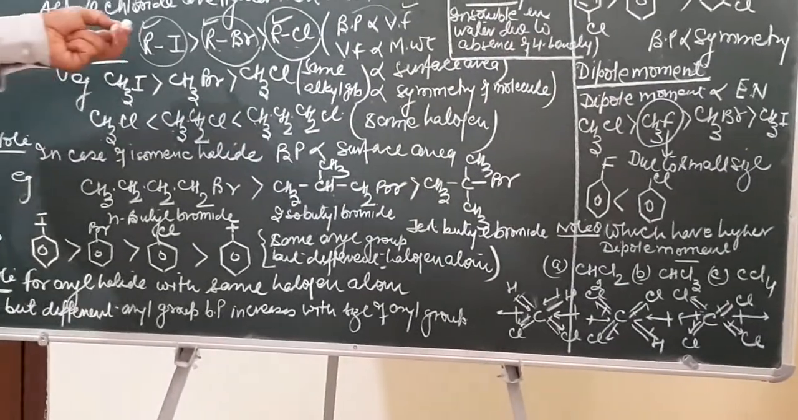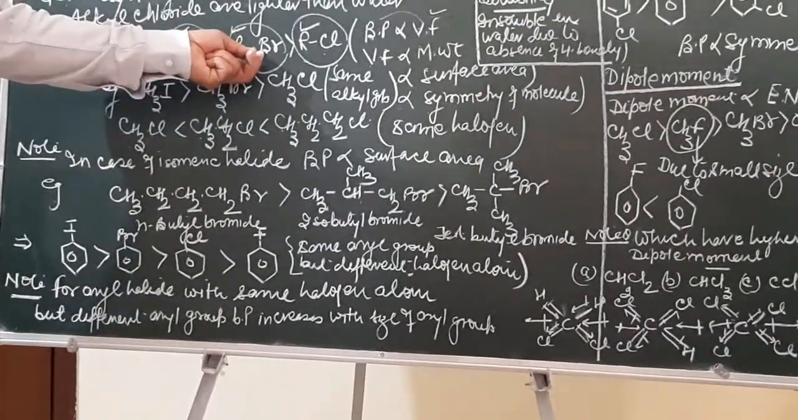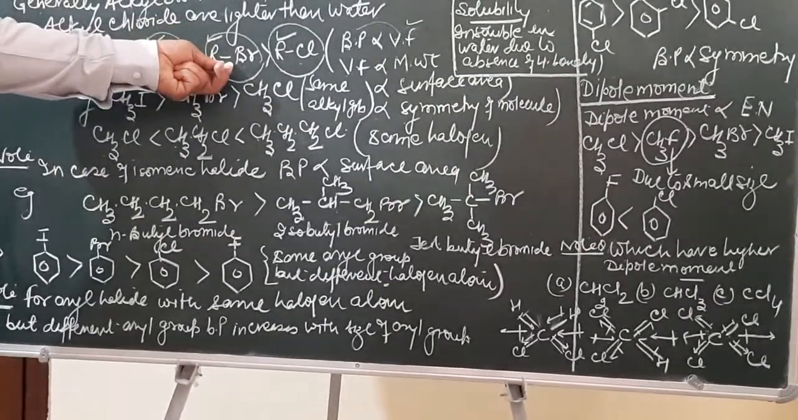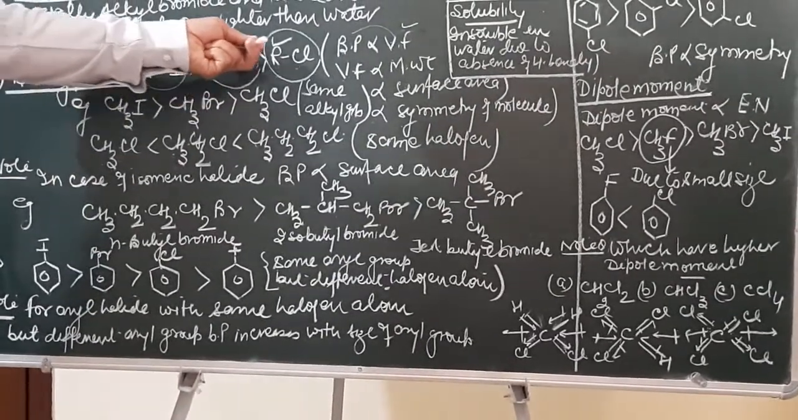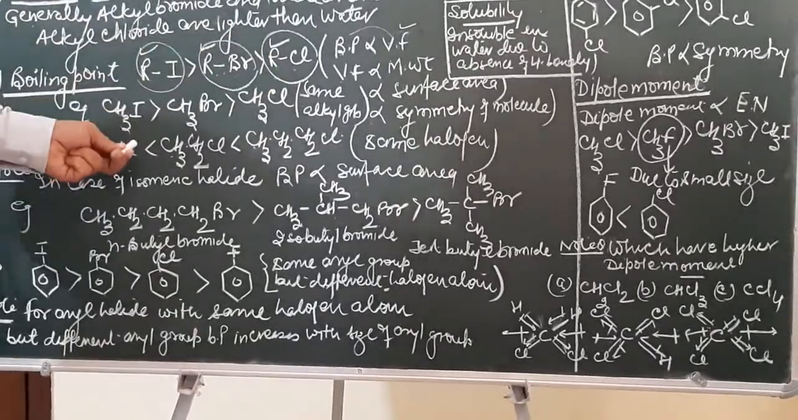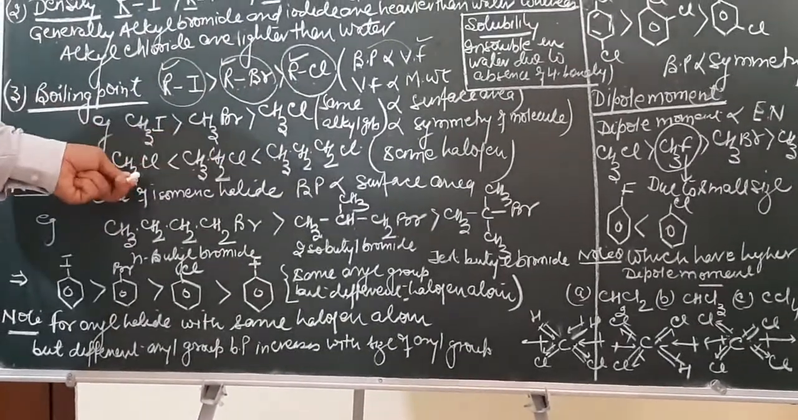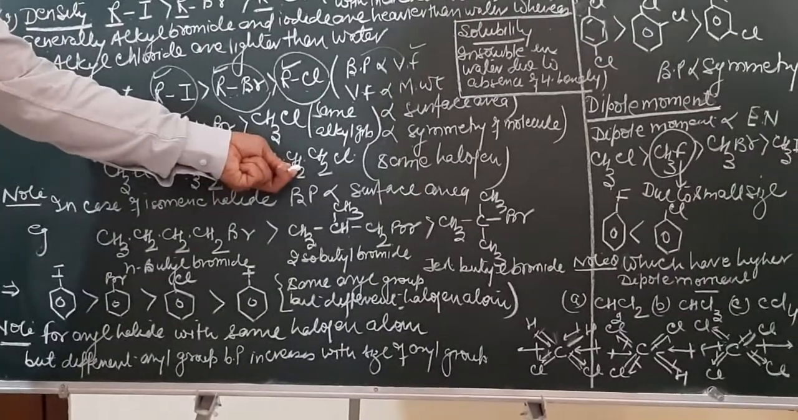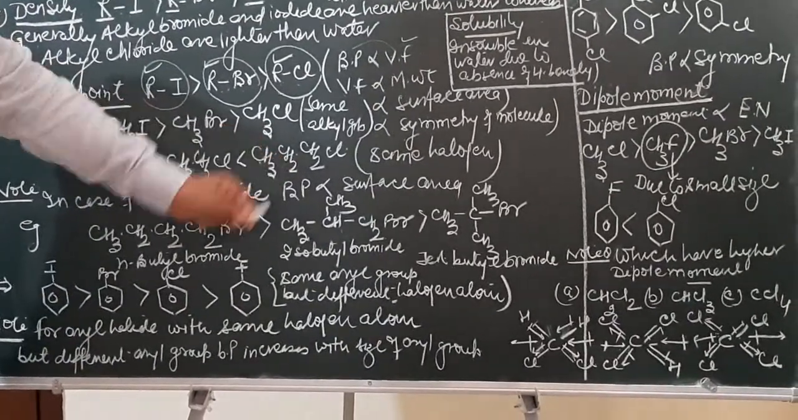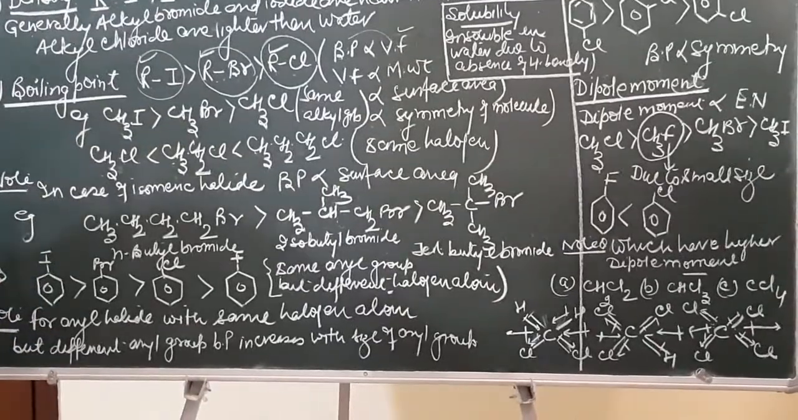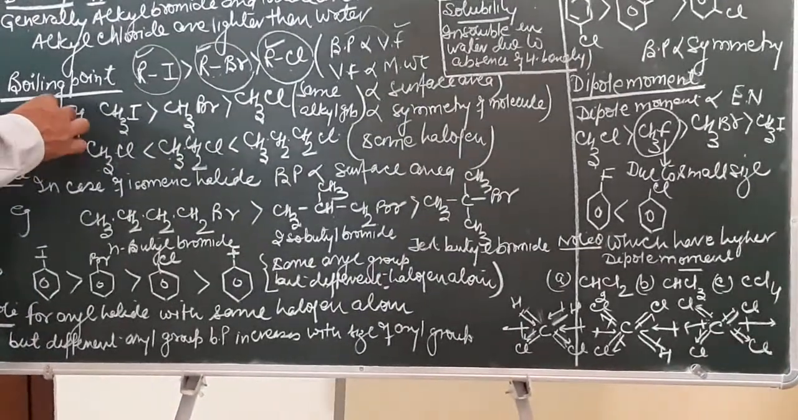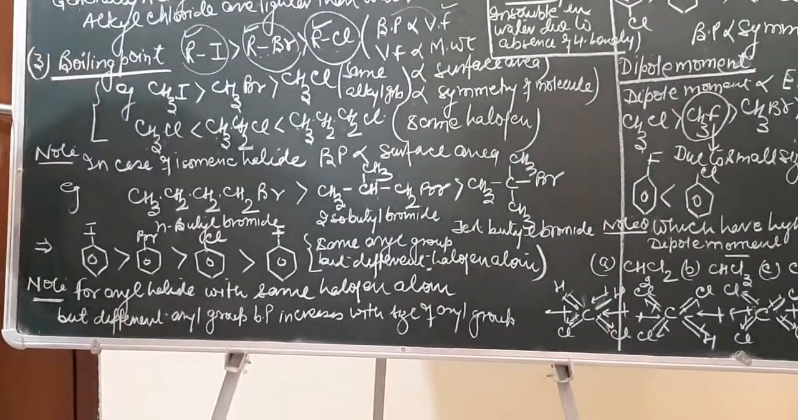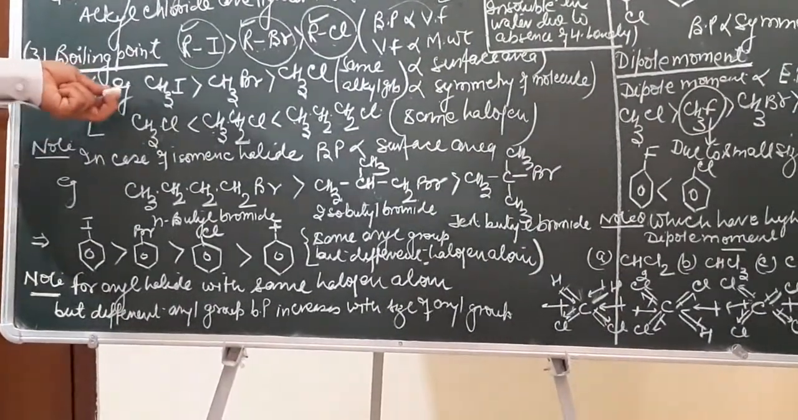So remember, when alkyl groups are same and halogen atoms are different, iodo compound will have higher boiling point than bromo compound, then chloro compound. But when halo group is same and alkyl groups are different, larger the alkyl group, more will be its molecular mass, more will be its boiling point. So hopefully you understand how to arrange the haloalkanes on the basis of boiling point.